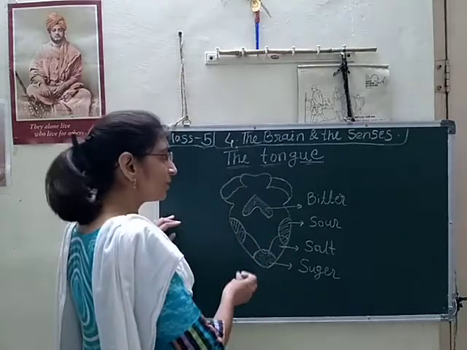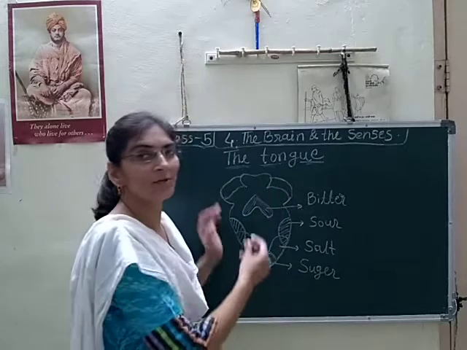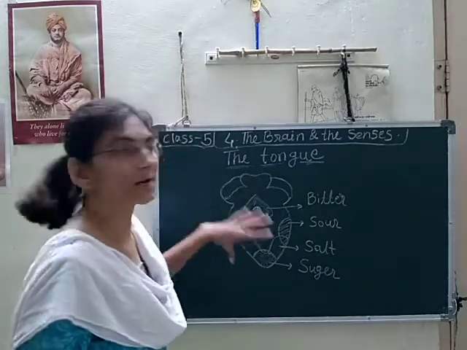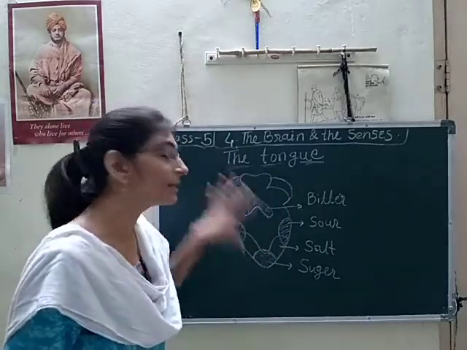So various types of areas are fixed on our tongue.